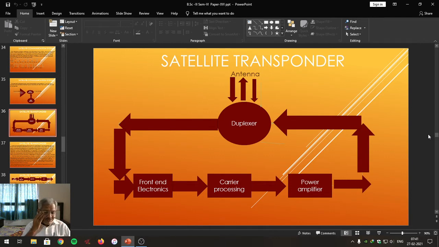Otherwise, the rest of the stations are going to act as simply receiving stations. We studied the conversion of uplink frequency into downlink frequency with the combination of low noise amplifier, local oscillator, and the mixer.